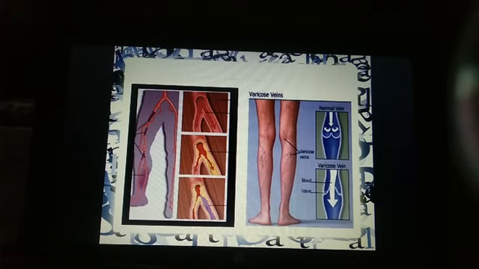So you can see, right? This is the normal vein where the valves are competent, but here the valves have dilated. So the blood which goes against gravity with the help of these valves, now the valves have become incompetent, so it cannot go against gravity, as the pumps are not working, and so it regurgitates back, right? Okay, so this was pathophysiology, and it is the most important thing you must know, right?